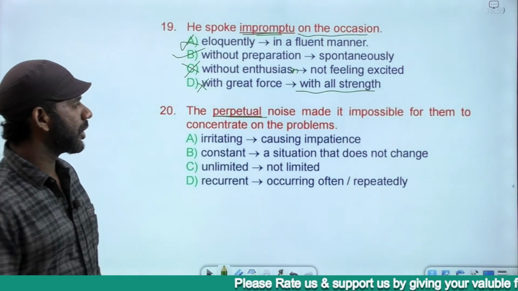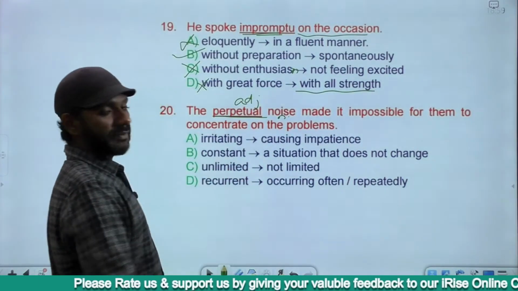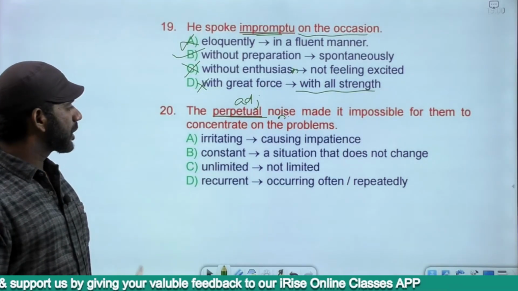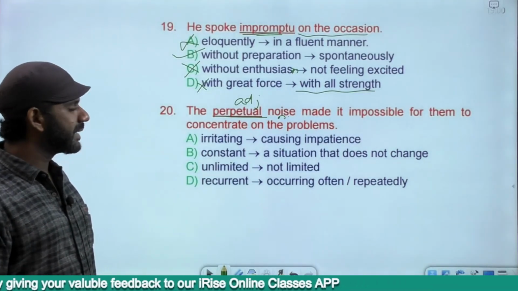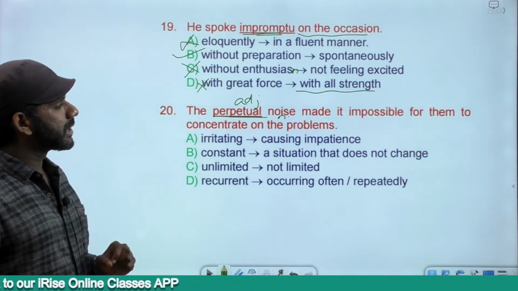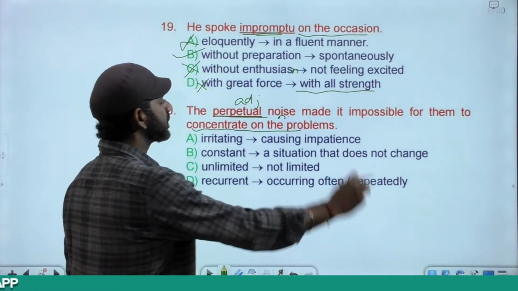The perpetual noise is a noun, perpetual is an adjective. The option that we go for must also be an adjective. Irritating, adjective. Constant, adjective. Unlimited, adjective. Recurrent, adjective.